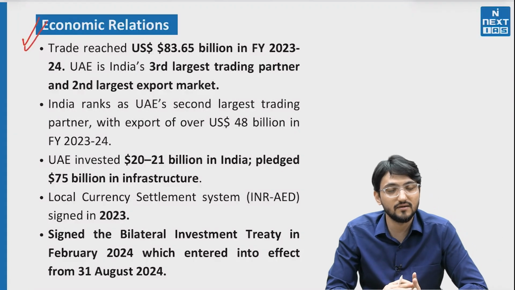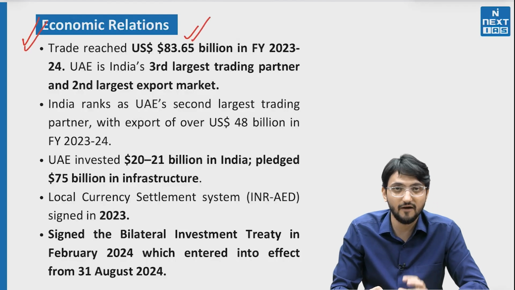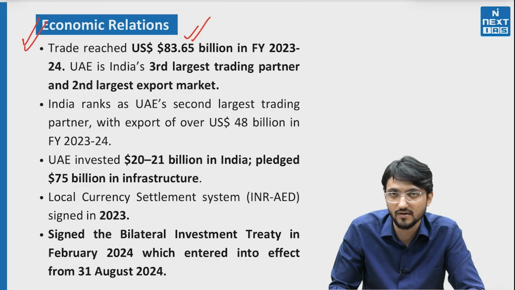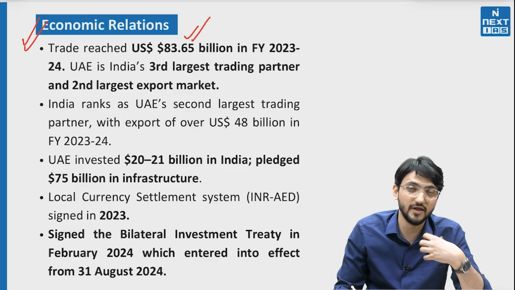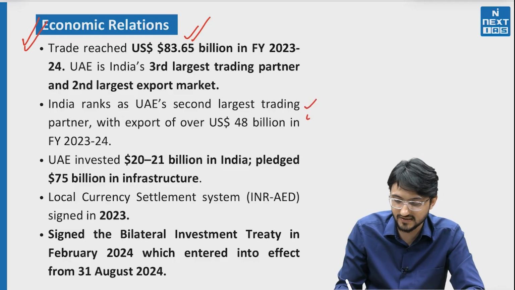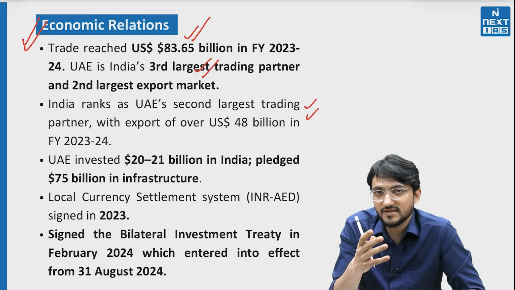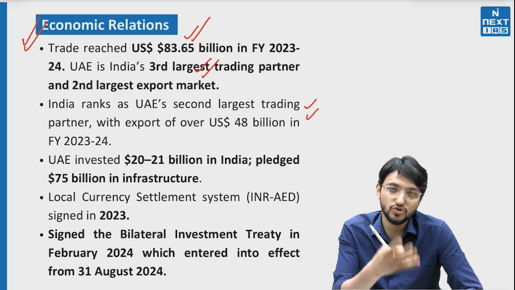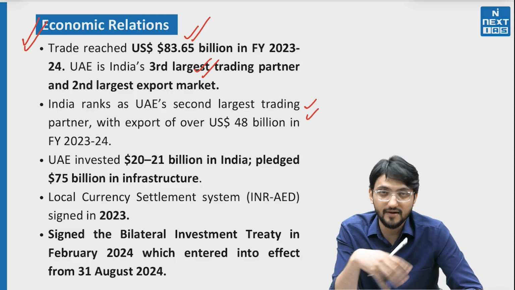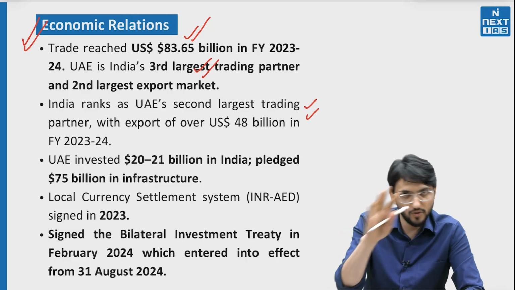Economically, the relations are running much deeper. We are basically having around $84 billion trade, and for them we are the second largest trading partner. For us, they are the third largest trading partner, but the second largest export destination. So the second largest exports from India go to UAE, and in overall trade, they are at third place. For them, we are at second place in overall trade.